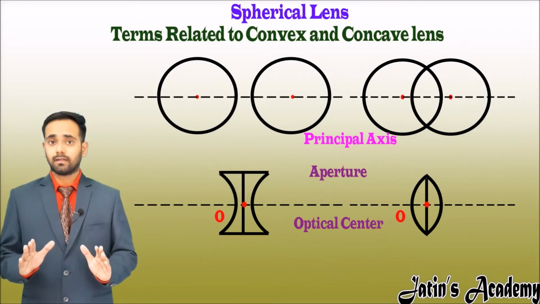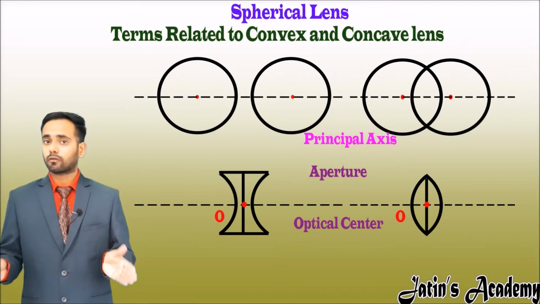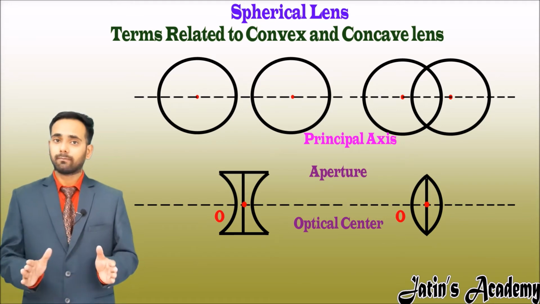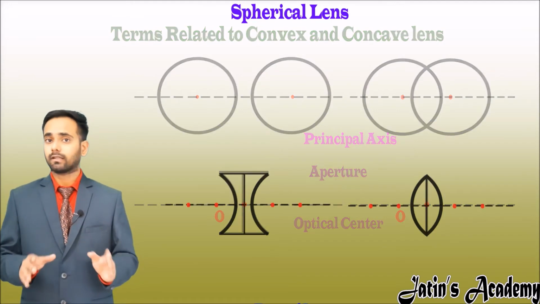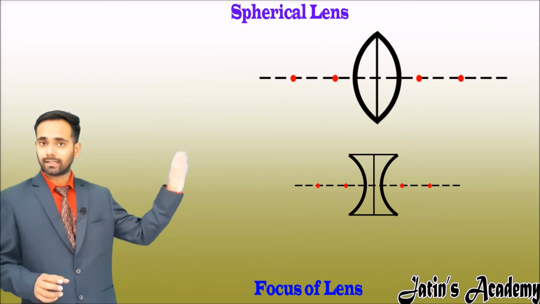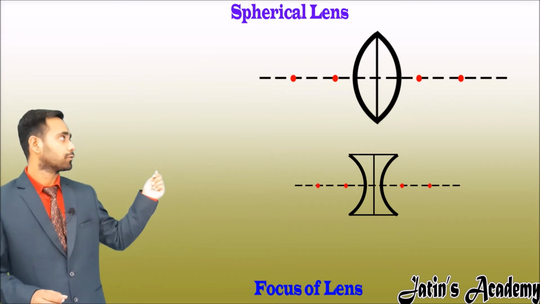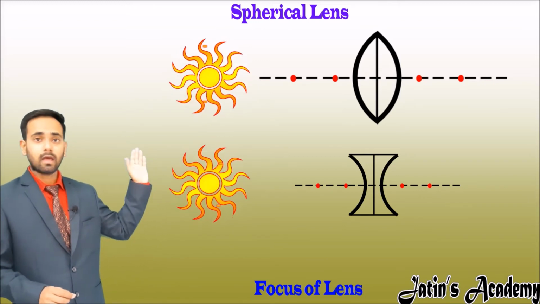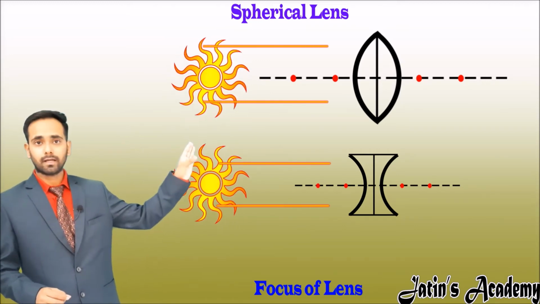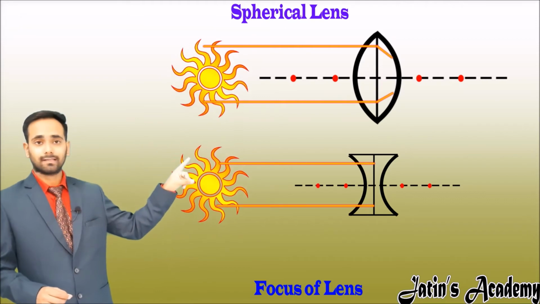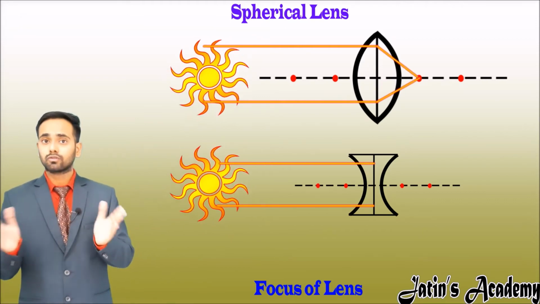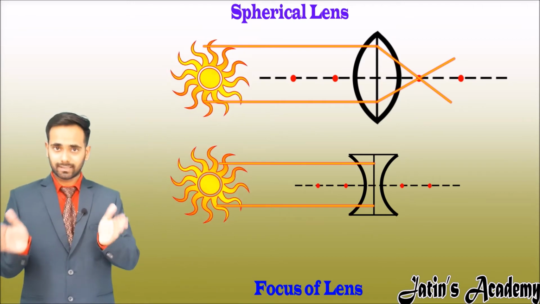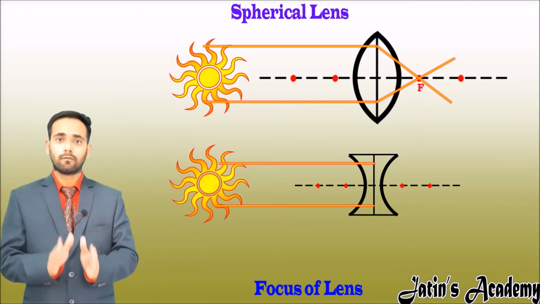We have seen how to find the focus of a convex and concave mirror. Now, similar to that method, we are finding the focus of convex and concave lens. We are putting the lens in front of the sun. From the sun, a parallel beam of light is coming, and the convex lens is a converging lens, so the whole light is focused at a point, and this point is nothing but the point of focus.